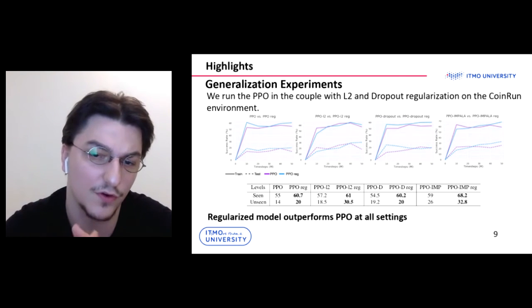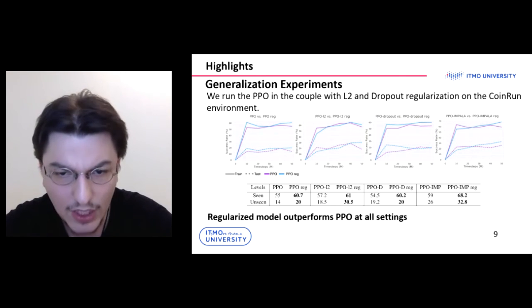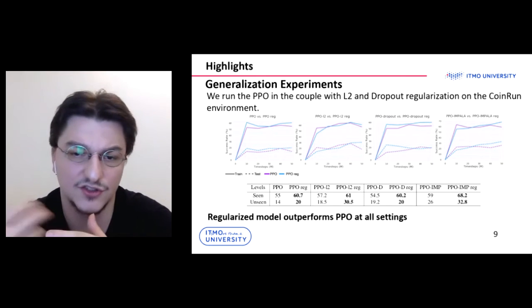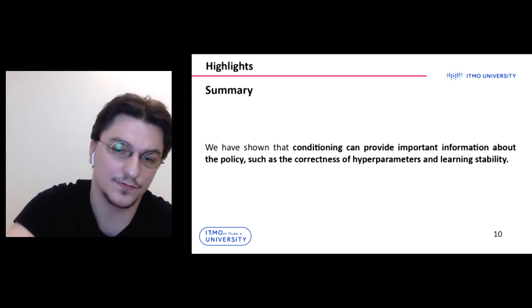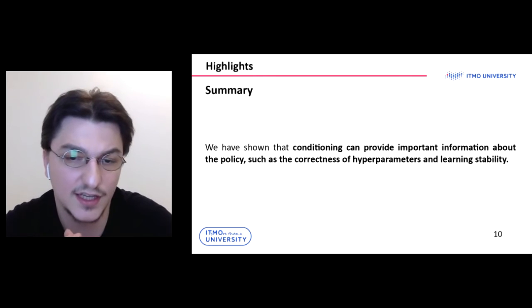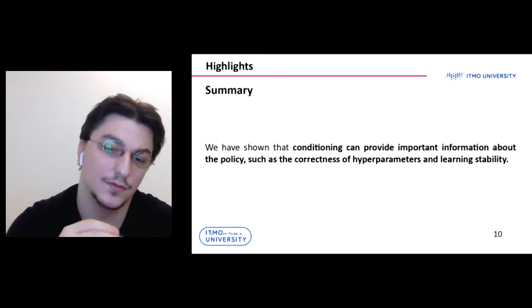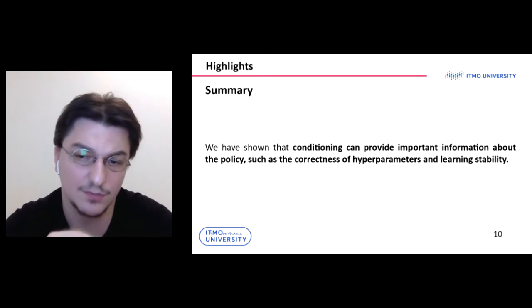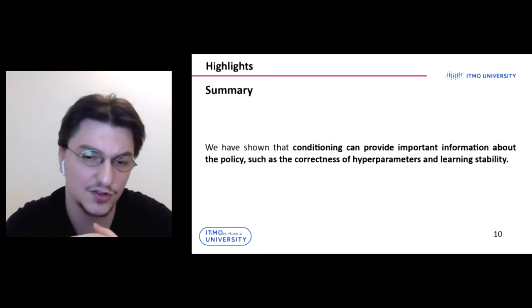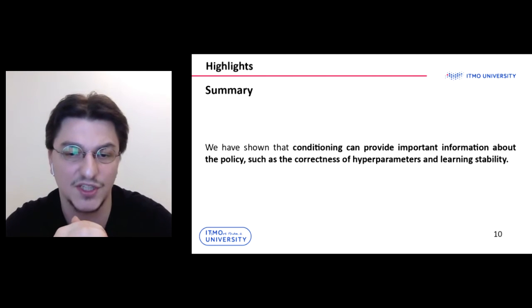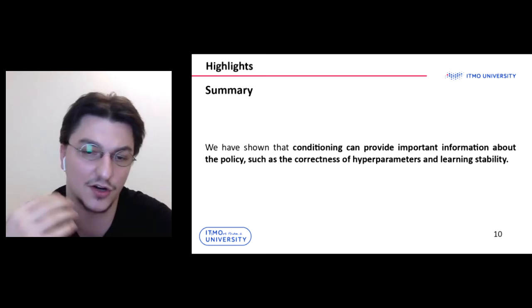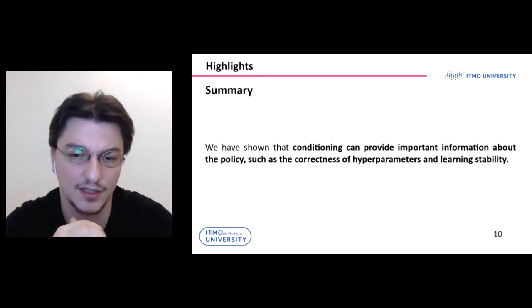Our methods outperform PPO with other regularization such as dropout and L2. In our opinion, extending the RL algorithms by conditioning regularization is a promising research direction. Condition number can provide important information about the policy, such as correctness of the hyperparameters and the stability.